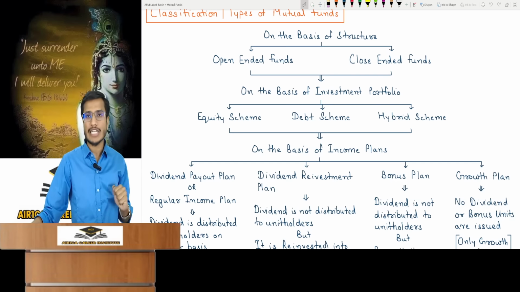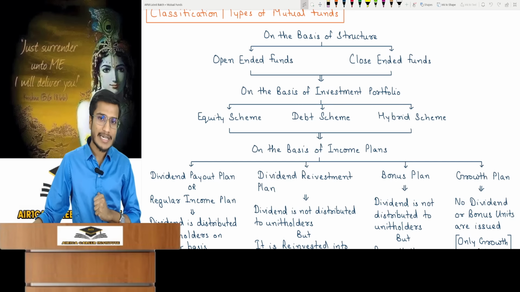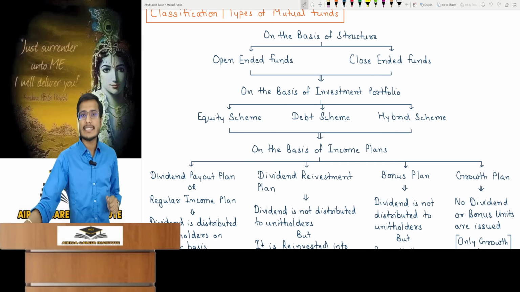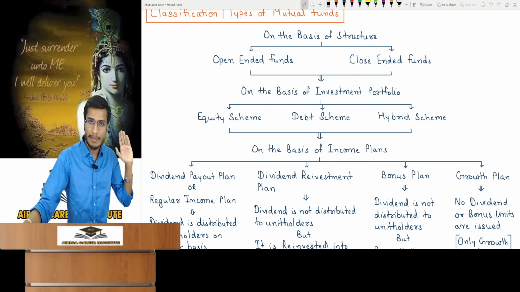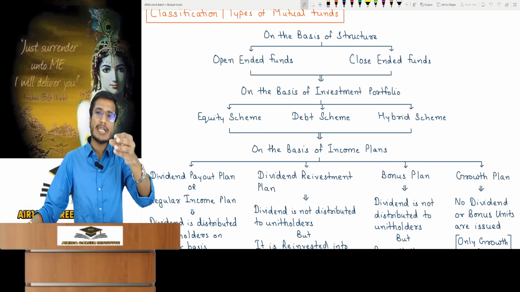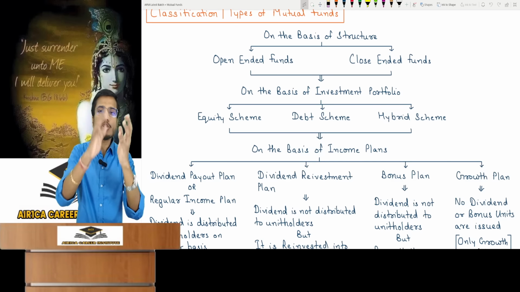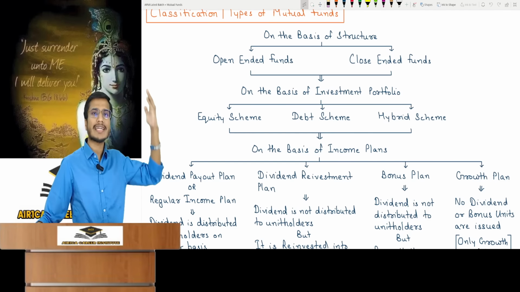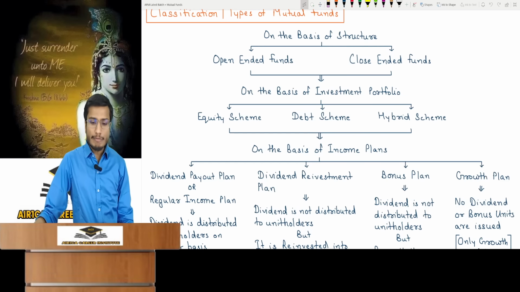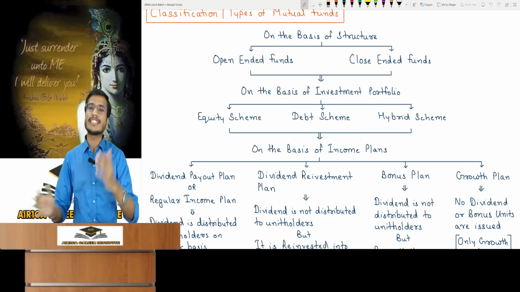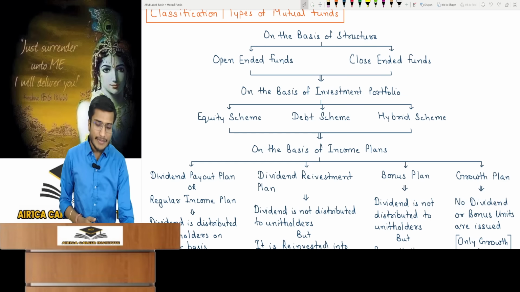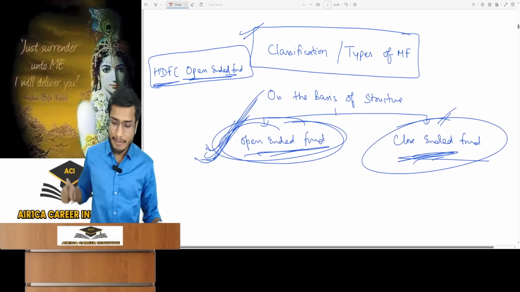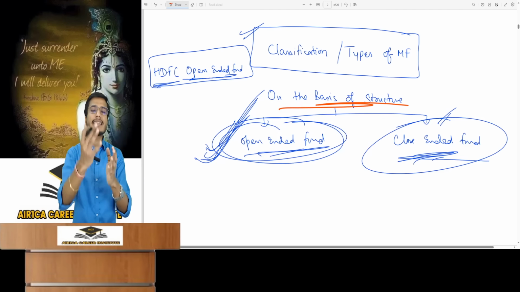Now you can understand from this chart how we can classify mutual funds. Now this particular classification is not very relevant for your upcoming exam. A small portion of it will be exam relevant, which I'll discuss shortly. Just understand this as it holds minimal importance. In the classification of mutual funds, first of all, you classify mutual funds on the basis of structure. First, you have to classify mutual funds based on their structure. How is this mutual fund structured and how does it operate?